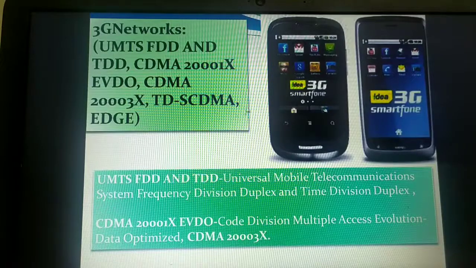Because of the high data speed, almost 2 megabits per second in the case of fixed applications, we have easy transfer of audio and video files over the internet which we use at home. So this was all about the 3G.